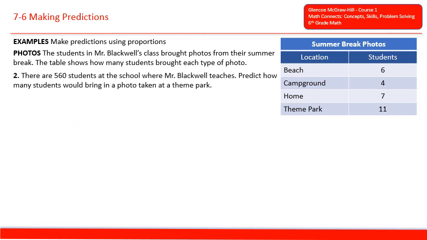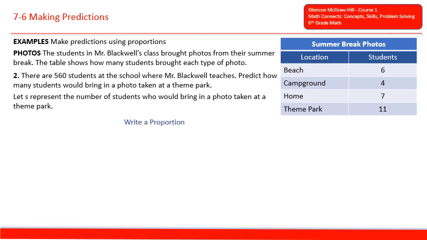There are 560 students at the school where Mr. Blackwell teaches. Predict how many students will bring in a photo taken at a theme park. Let S represent the number of students who would bring in a photo taken at a theme park. So we'll write a proportion. 11 over 28 equals S over 560.